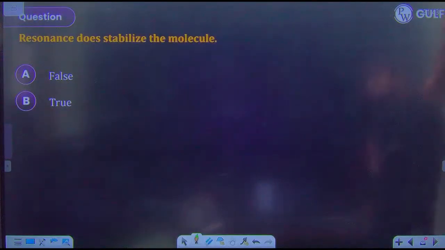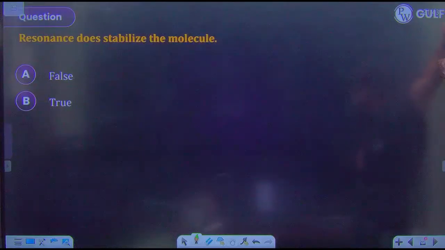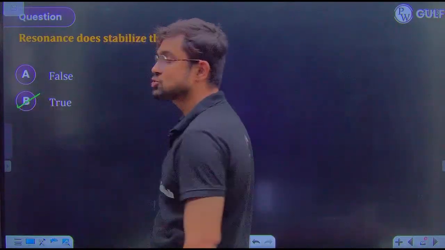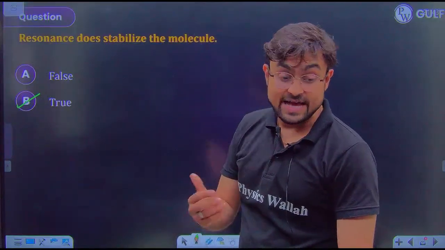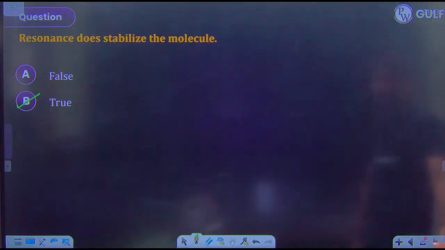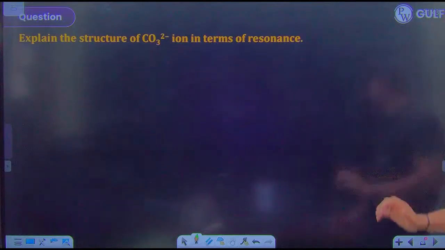So now a question comes: resonance does stabilize the molecule, true or false? Absolutely true, it is 100% true, because resonance is actually given to stabilize the molecule. Okay, now can you draw all the possible structures of CO3 dinegative, guys?